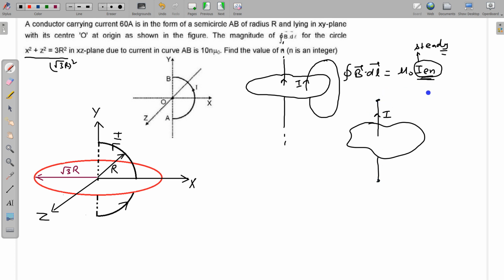Current definitely must be going somewhere from here. Current must be going somewhere like this. So for a finite wire, there should be a situation something like this. Current must be going somewhere. It cannot flow like this, where the ends are open and current is flowing like this. So whenever we talk about current, we must know where the current is going.